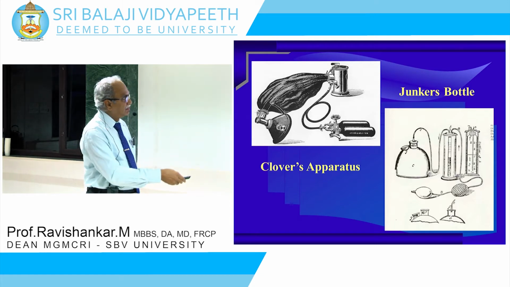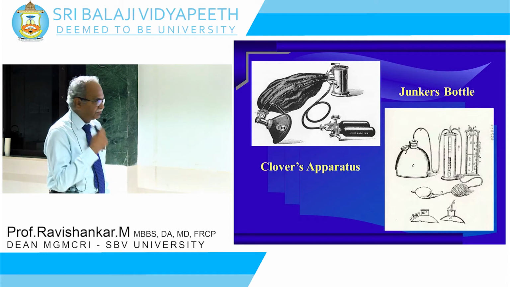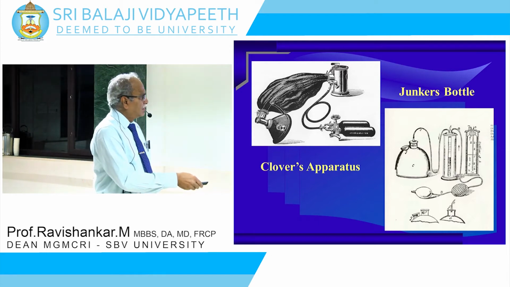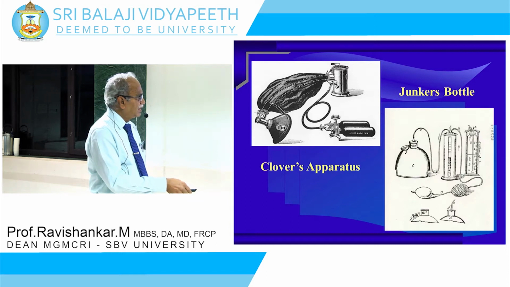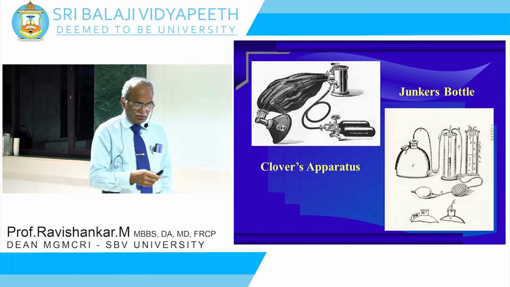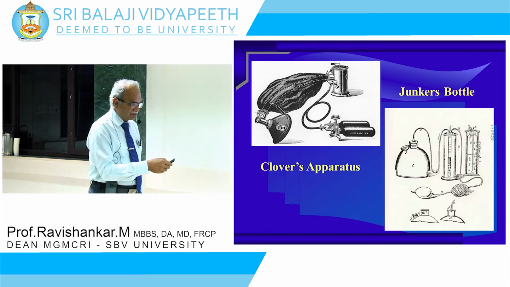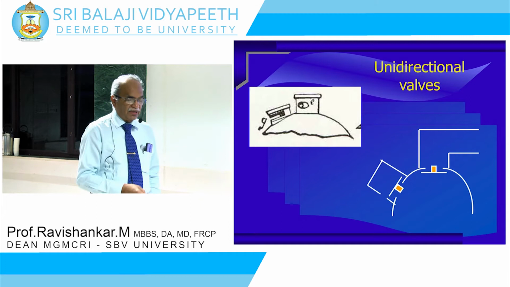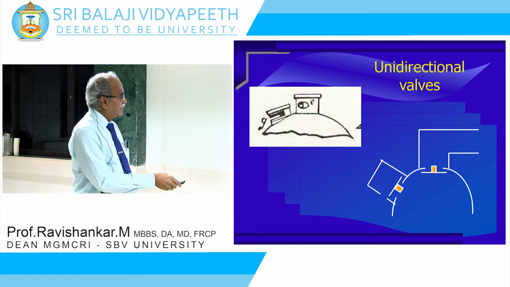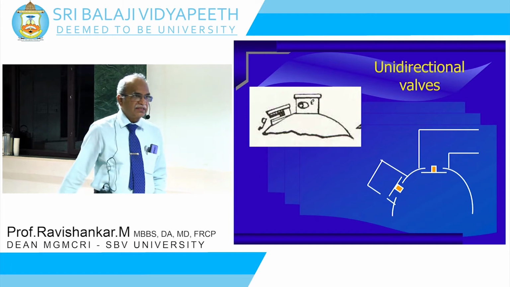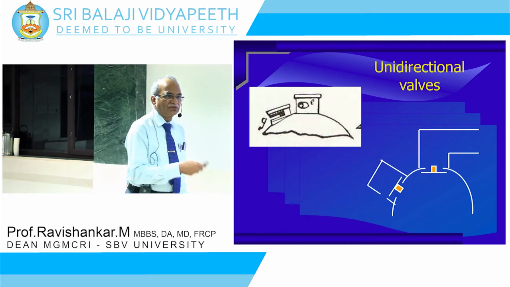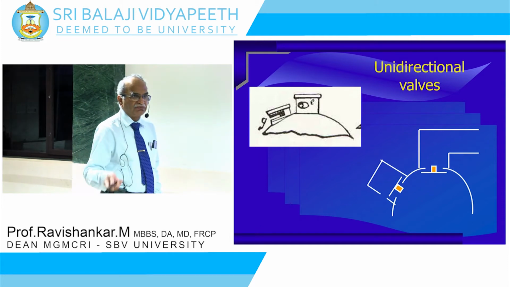And here we have the Junkers bottle. You see this mask, it has got two valves and it has got two bulbs. We will discuss it a little later in detail, why the two bulbs and the two valves there. And this is the first semblance of a unidirectional valve. So he allowed the air to go inside, and then whatever the patient is breathing out will go out through this valve. It will come in through this and go out through this. So he established a unidirectional flow so that the patient does not rebreathe whatever he is breathing out.